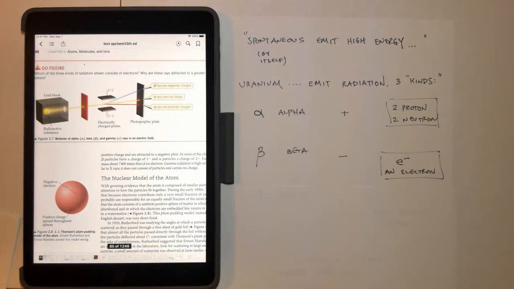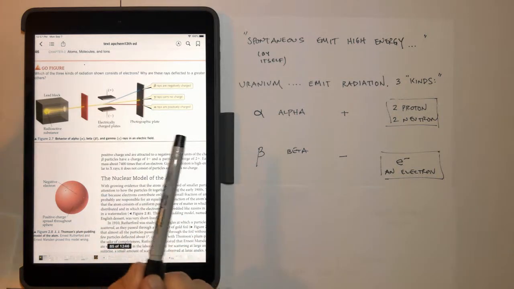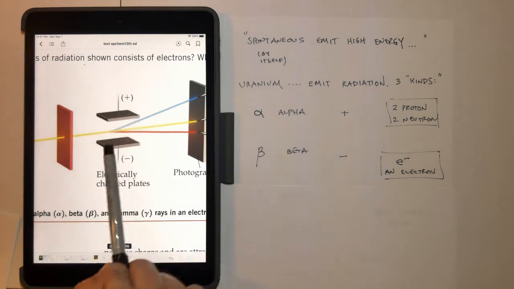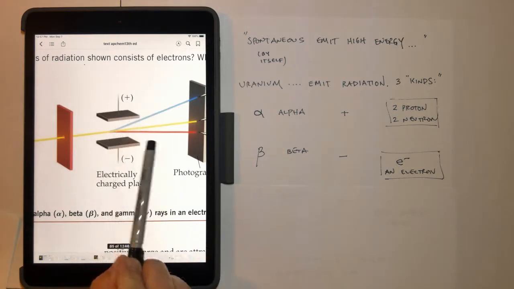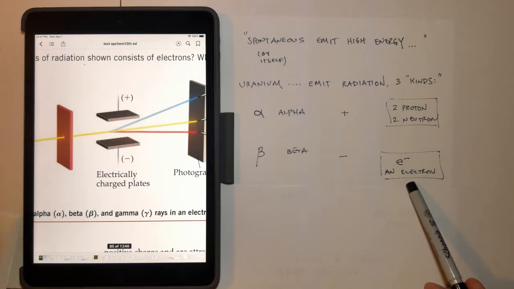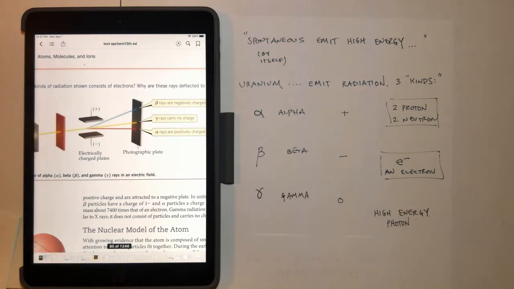The second type of radioactivity was beta radiation, and these were pulled towards the positive part of the plate. If you look real close at the book, you can see that they're actually deflected more towards the positive part than the alpha particles were deflected towards the negative part. That's because these are lighter. They're made of electrons, not protons and neutrons, and they are negative in charge, so they were pulled towards the positive plate. And then there was a third type called gamma radiation.